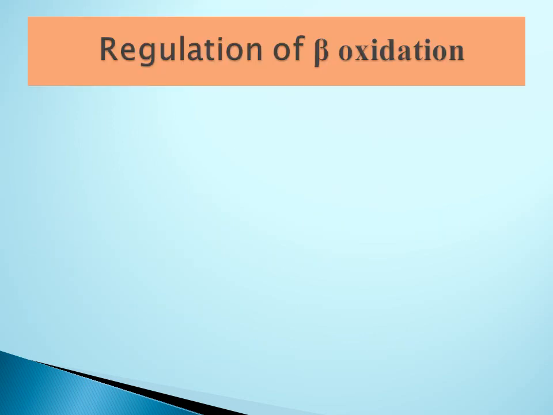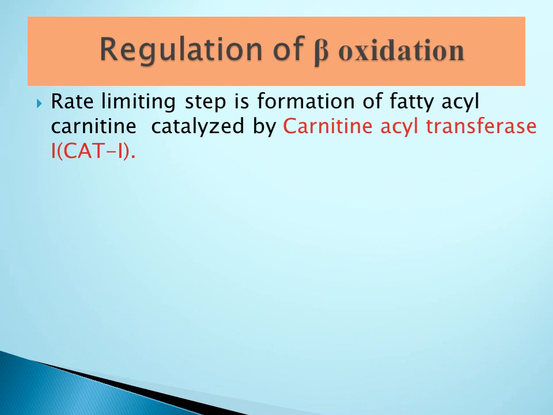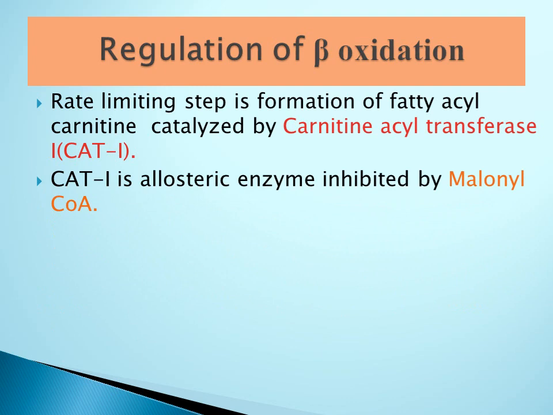Now we'll see the regulation of beta oxidation of fatty acids. The rate limiting step in beta oxidation of fatty acid is formation of fatty acyl carnitine catalyzed by carnitine acyl transferase 1 enzyme. Carnitine acyl transferase 1 is an allosteric enzyme and it is inhibited by malonyl coenzyme A. If you remember, malonyl coenzyme A is the initial substrate required for fatty acid biosynthesis.